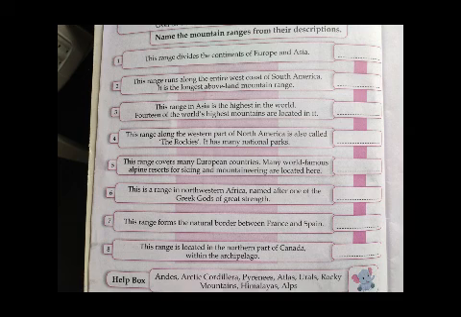Now see the seventh one. This range forms the natural border between France and Spain. So it becomes a natural border between France and Spain, that is the Pyrenees mountain range. So you can write seventh one, Pyrenees.